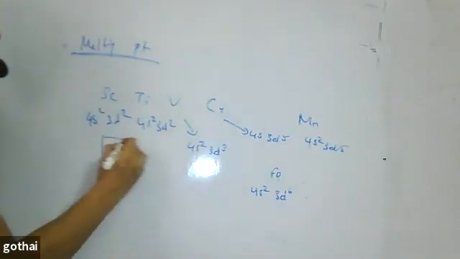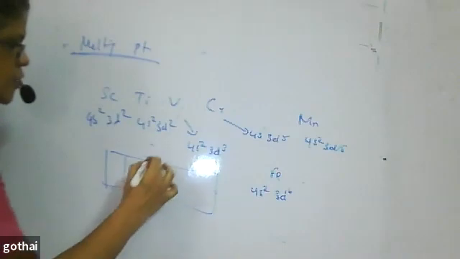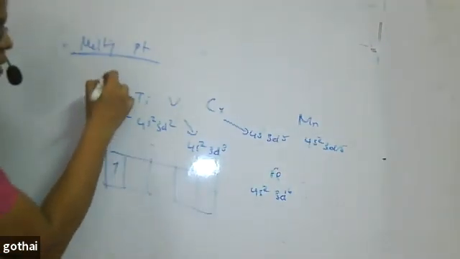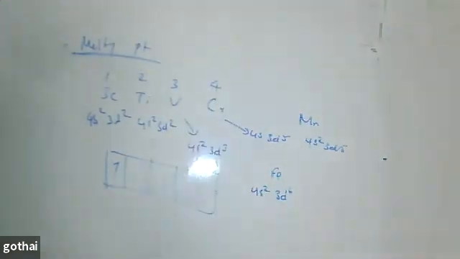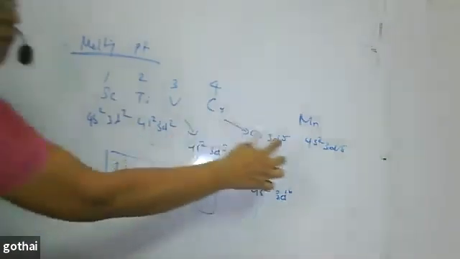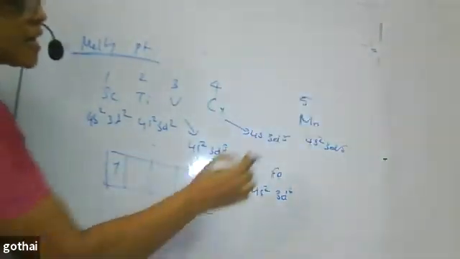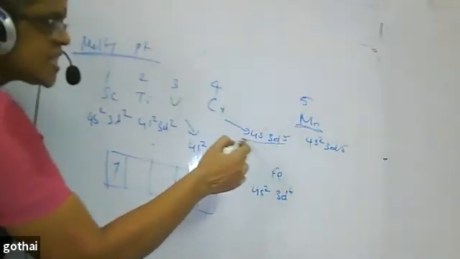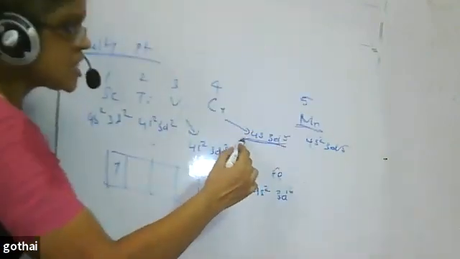What happened? Here, the unpaired electrons for scandium, in the d orbital, d1, is one unpaired electron, then 2, then 3. For chromium you will actually consider 4, because the 4s1 3d5 arrangement is for stability. Maximum unpaired electrons is present only in manganese. This is not the exact configuration; it is one state taken up to attain stability, but it is not the actual one.